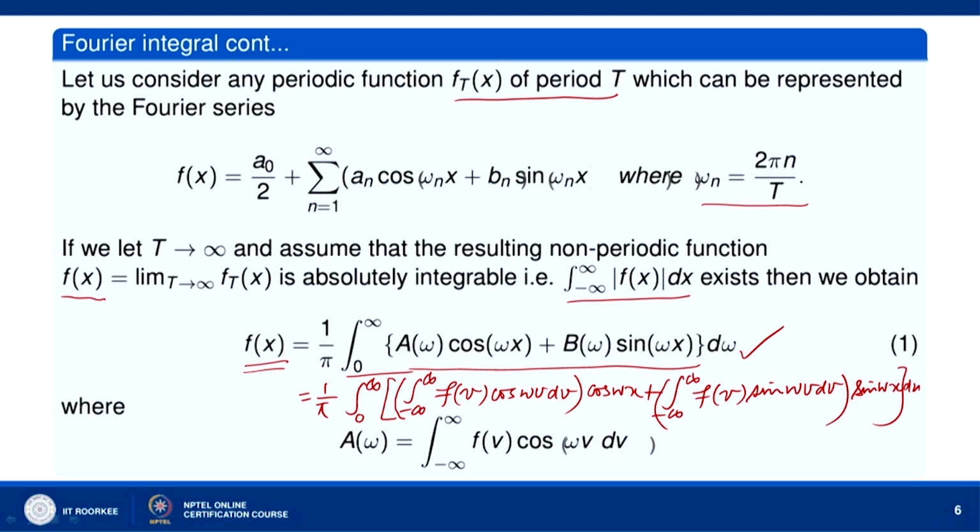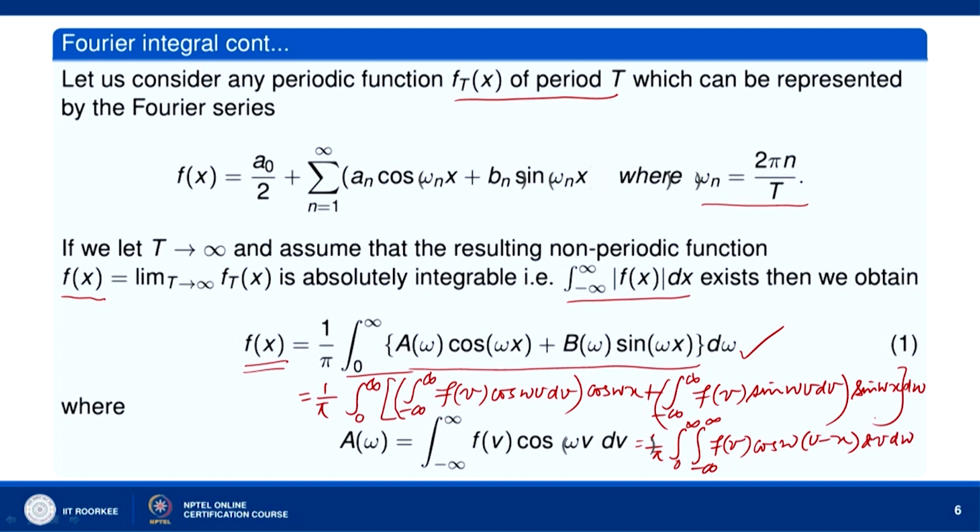Okay. So, I can write it as 1 over pi, integral over 0 to infinity, integral over minus infinity to infinity, f(b) into cos omega (b minus x) db d omega.